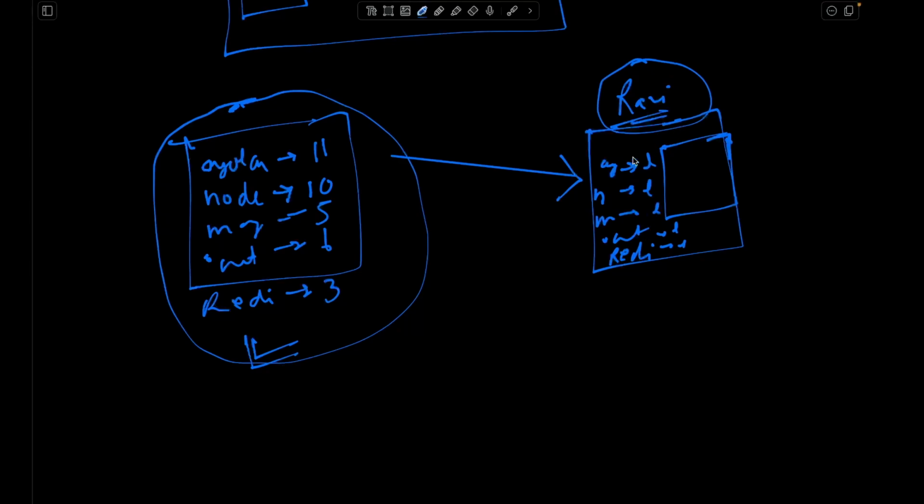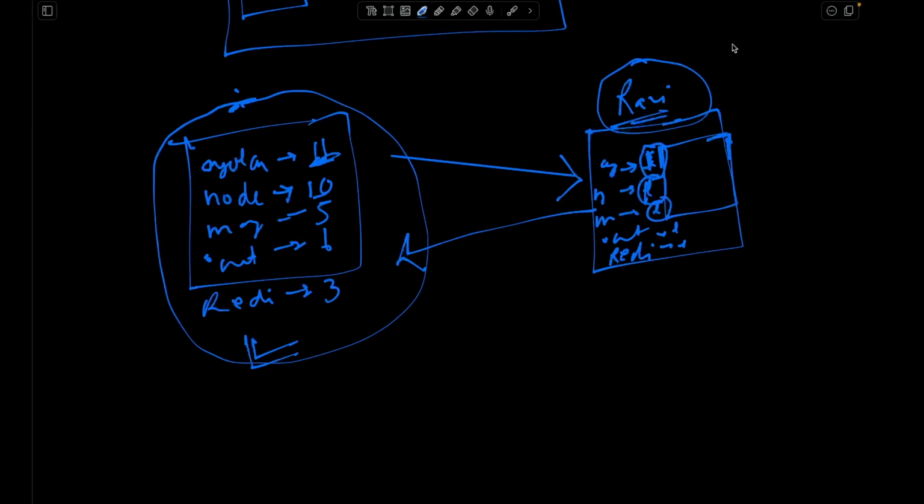But his application doesn't run. Why? Because of the version mismatch. So he will come back and ask, hey, could you please tell me the version that I need to have to make this application up and running? So he said, okay, you should install Angular version 11, Node 10. Then he will downgrade all these versions to match, right? So he'll install version 11, then downgrade to 10, then Mongo 5, everything.